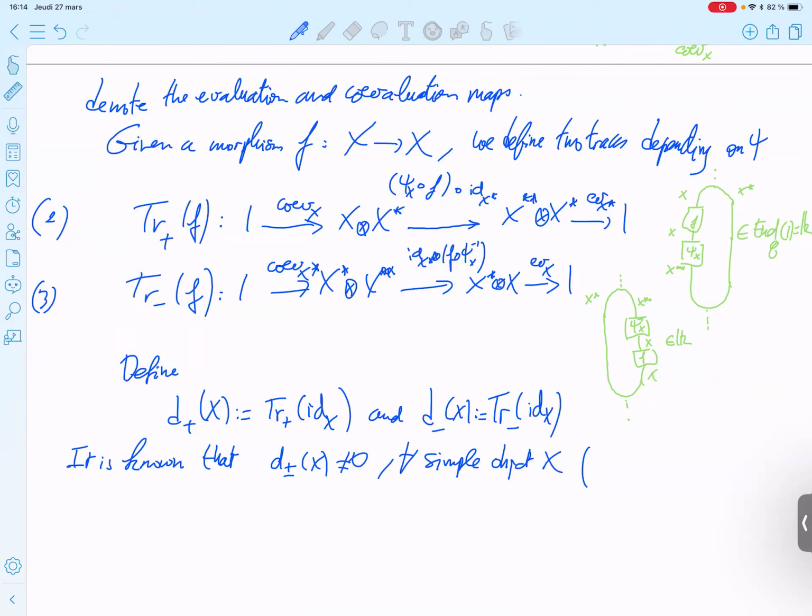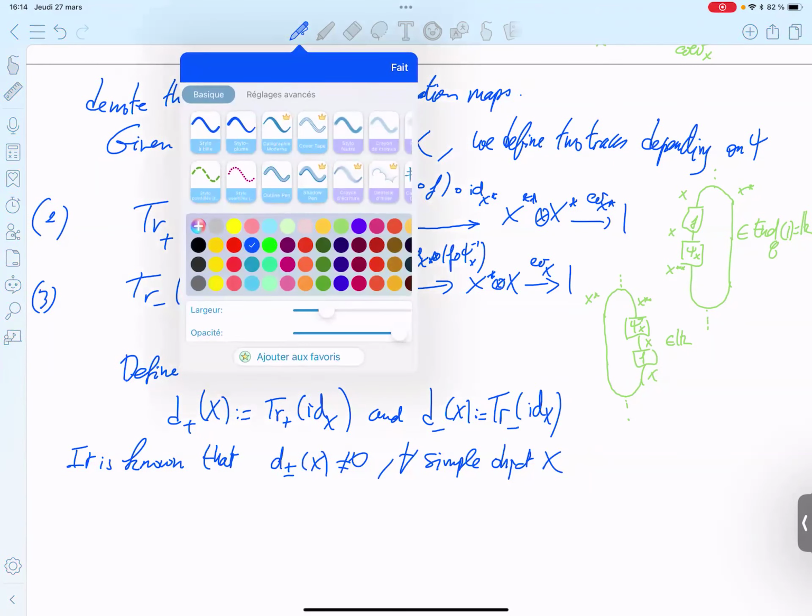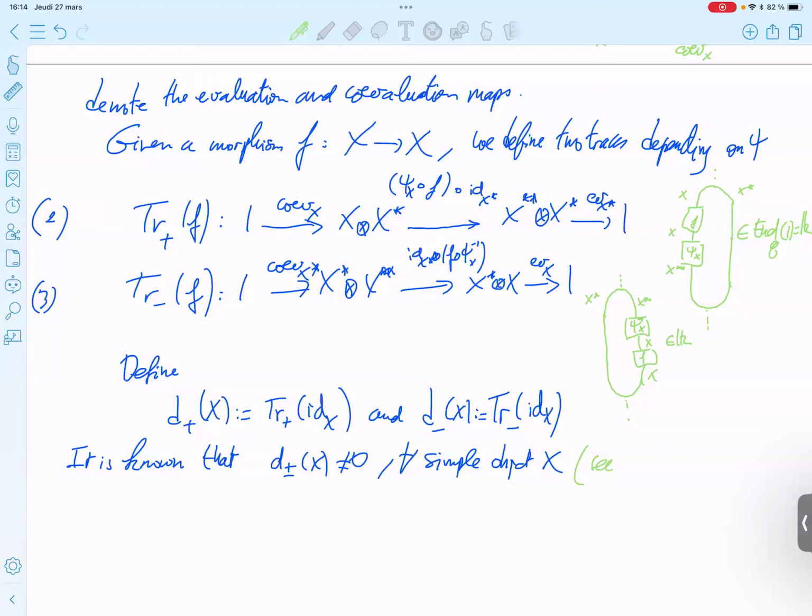For that, you can see the EGNO book. This is explicitly stated in the EGNO book, Proposition 4.8.4.